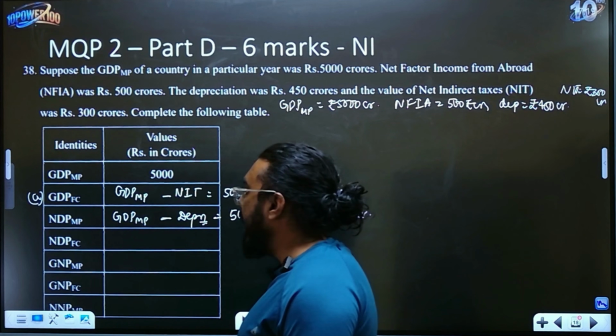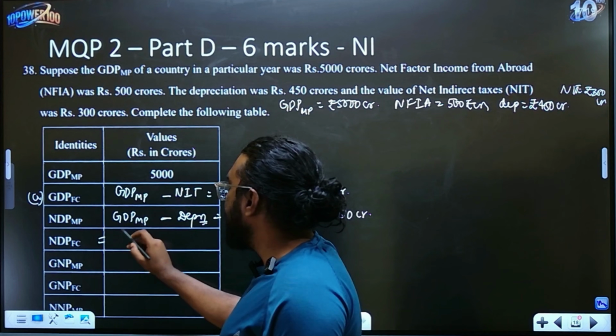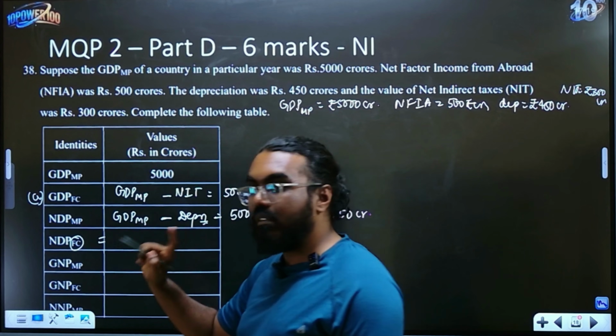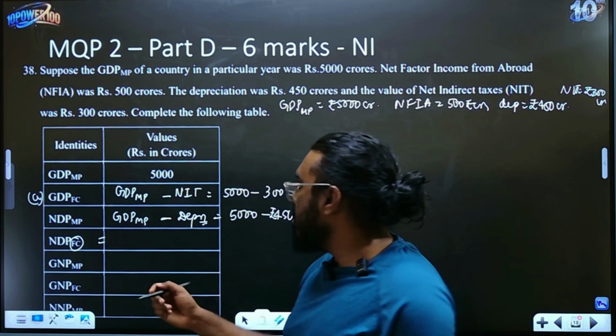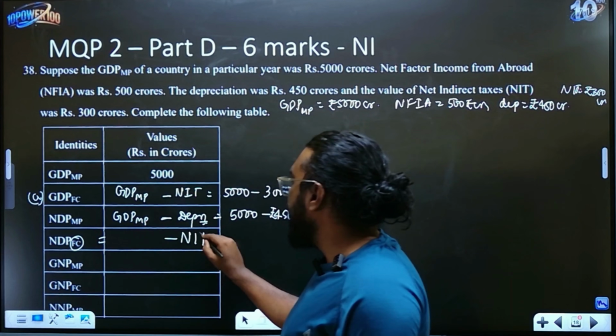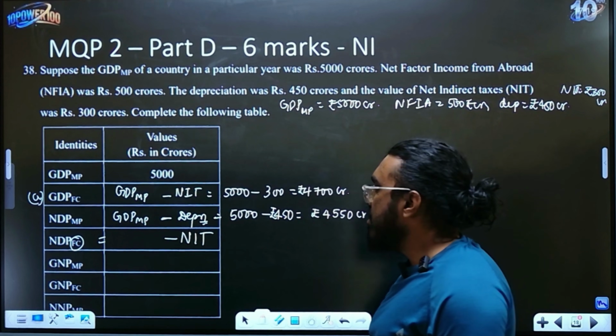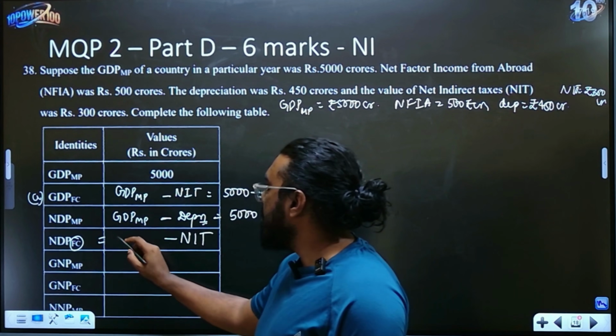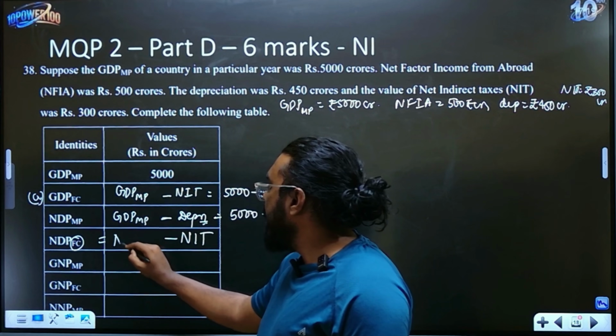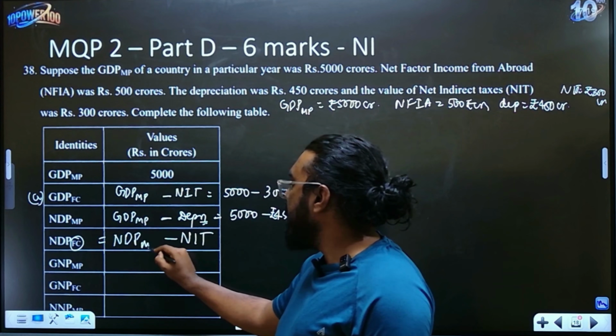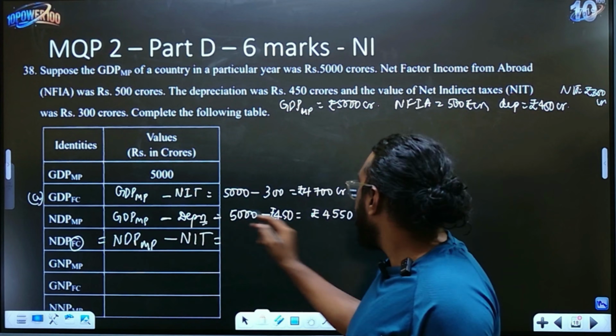Now NDP at factor cost. What is NDP at factor cost? Factor cost means it will always be taxes. So it will be minus NIT. That's your subtraction. Now from where you will minus it? They're asking you NDP, so it will be NDP at market price. NDP at market price, we have just found it.